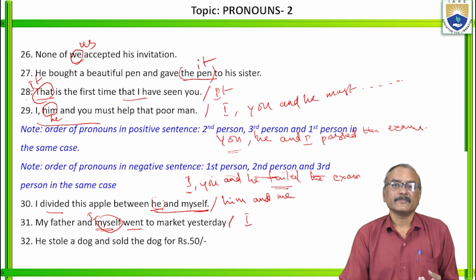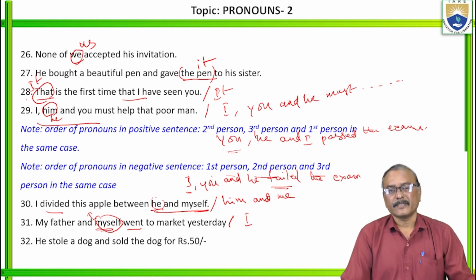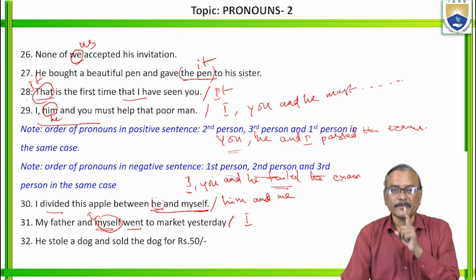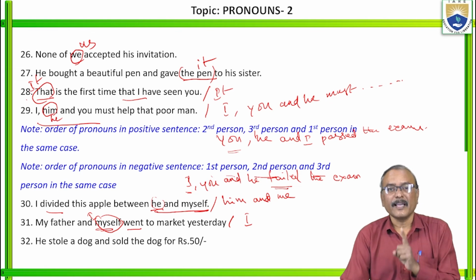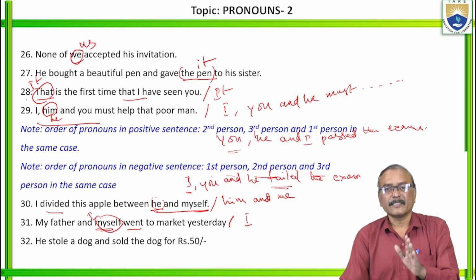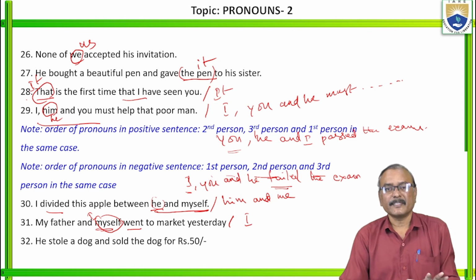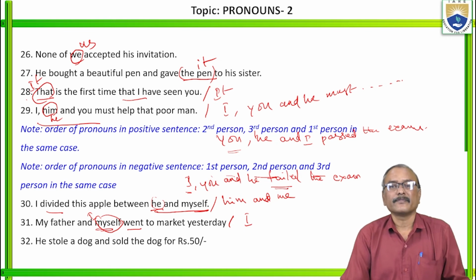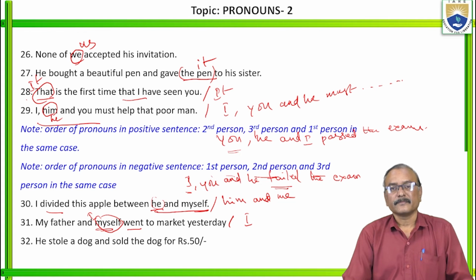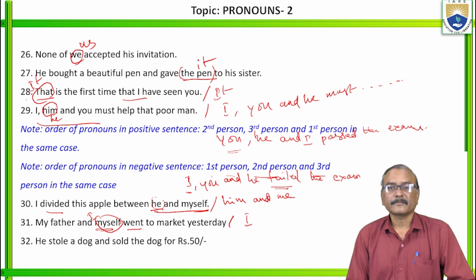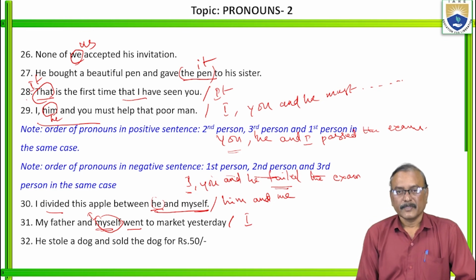I am Srinivas, or my name is Srinivas. Okay? Next one.